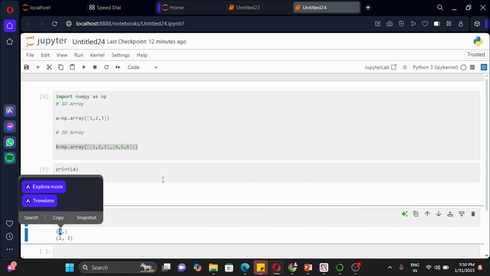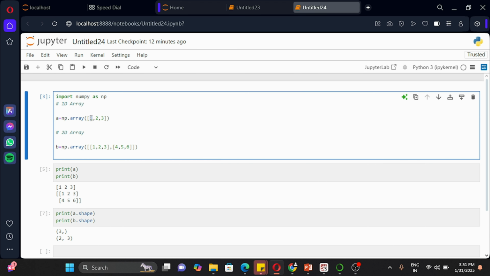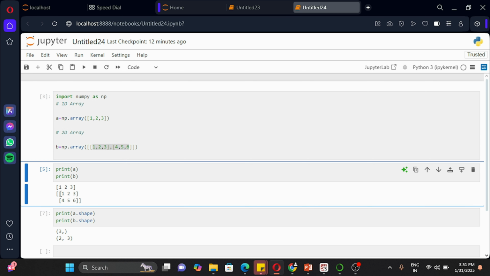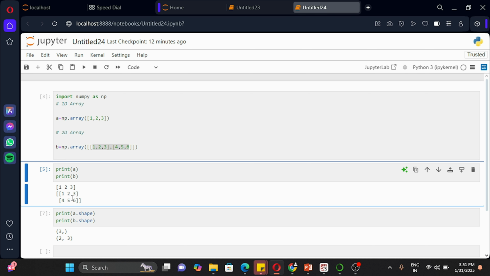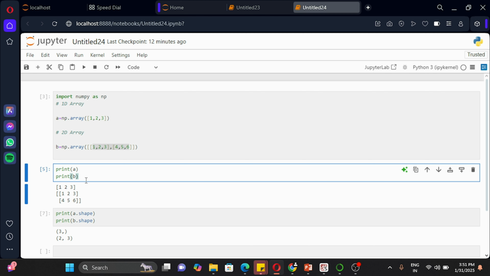3 means, if you check here, we have only 3 elements in the one dimensional array. For B it is showing 2 comma 3, meaning 2 rows and 3 columns. If you see here, this is row number 1, this is row number 2, and in that we have 3 columns. So the first one shows 3 elements in one dimension, and the second one shows 2 rows and 3 columns, right? In this way the shape attribute works.